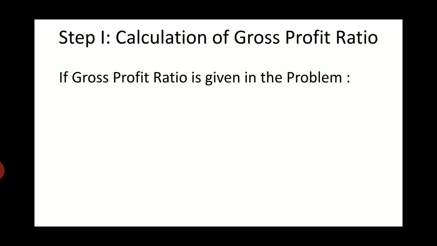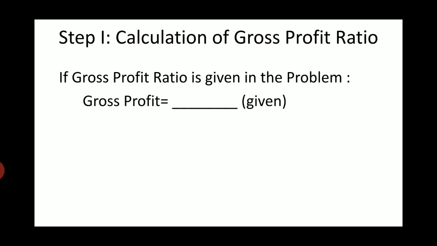So first of all, step number 1, that is calculation of gross profit ratio. Now my dear friends, here we may come across two different situations. Situation 1, if gross profit ratio is given in the problem, that is, it is readily available in the problem. In that case, how to present it?